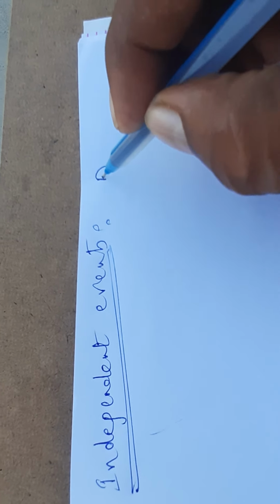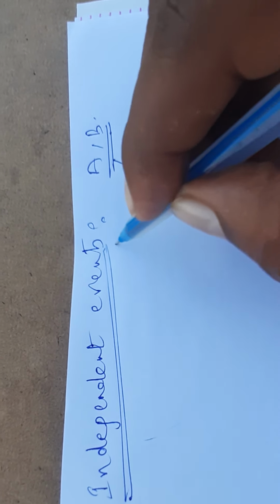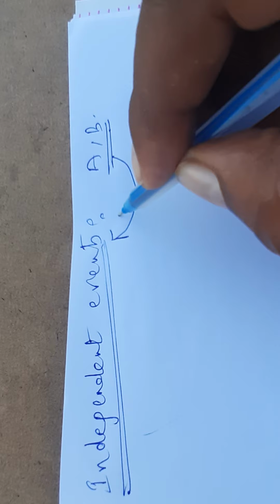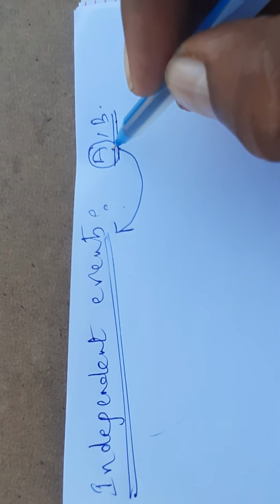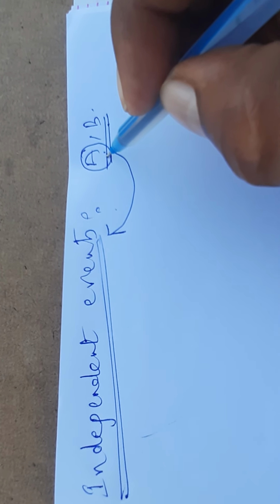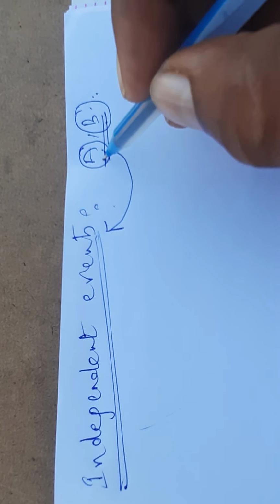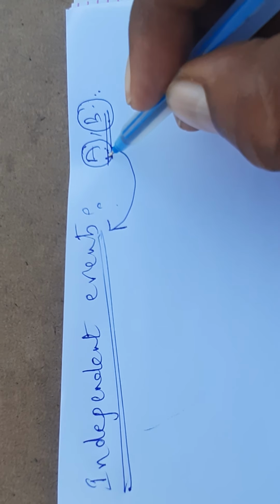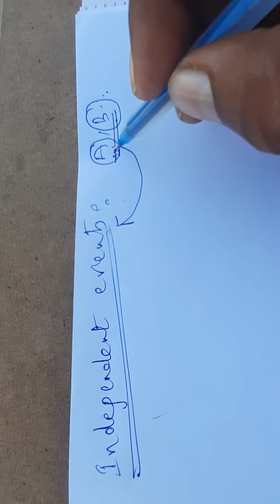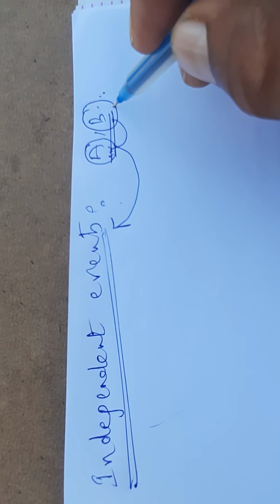Two events A, B are said to be independent events if the happening or not happening of one event does not influence the second event. The happening or not happening of one event will not influence the other, then that is known as independent events. That is how we can say it in terminology.